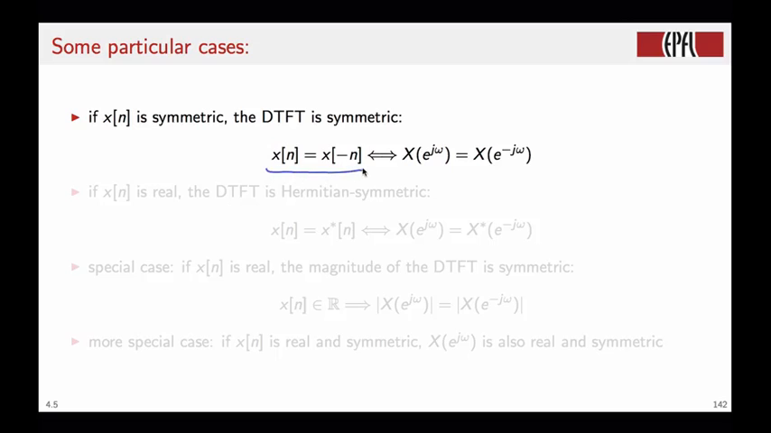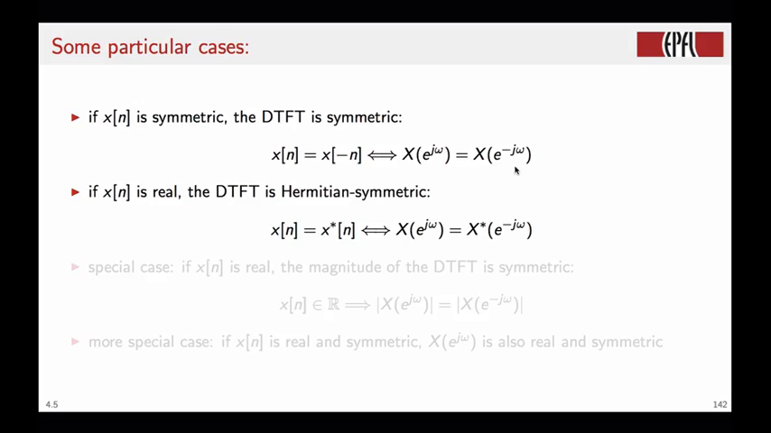First of all, if the sequence is symmetric, then the DTFT is symmetric as well. If the sequence is real, then the DTFT is Hermitian symmetric. Reality of the sequence can be expressed mathematically by saying that x of n is equal to the conjugate of x of n. This in frequency implies that the Fourier transform of the sequence is equal to the conjugate and frequency reversed version of the Fourier transform.